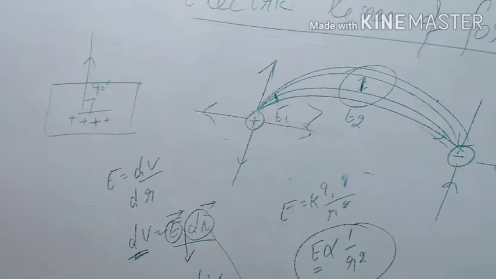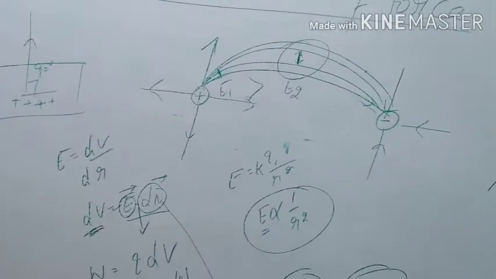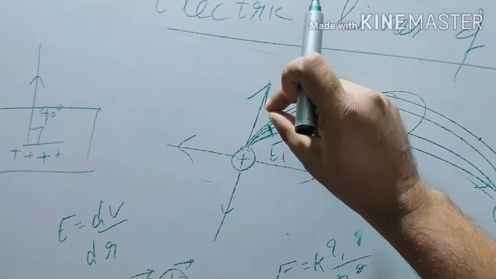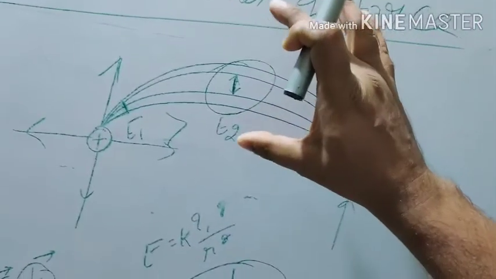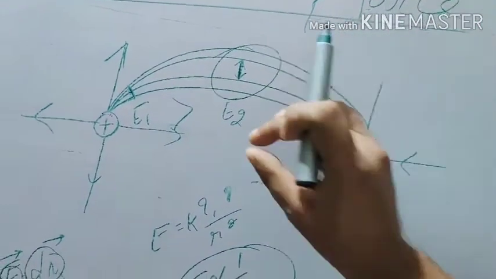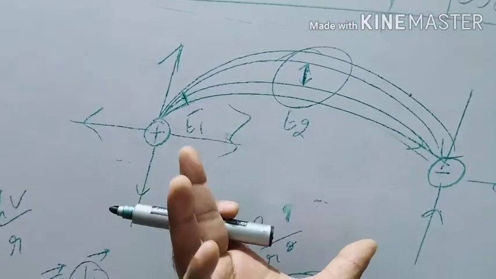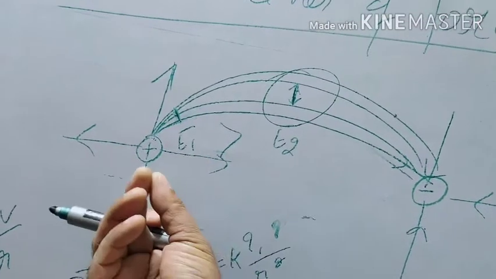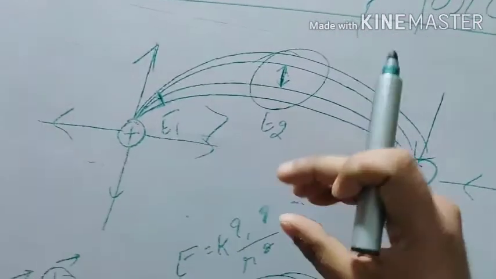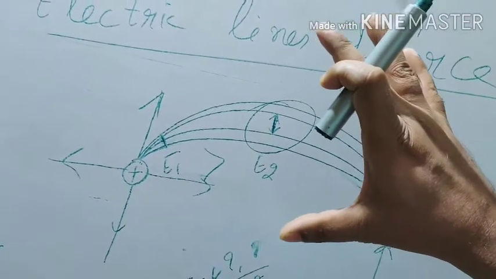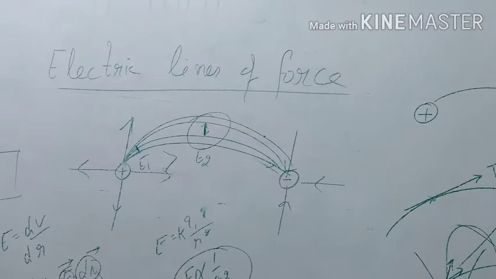So there are other properties: very near to the charge, high density; away, low density; radially, longitudinally. You can define the properties, what is happening lengthwise, what is happening diagonally. So you can define other properties of electric lines of force also.